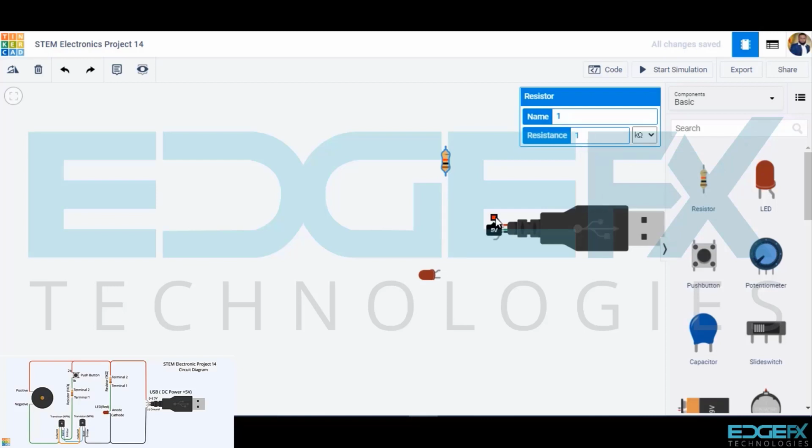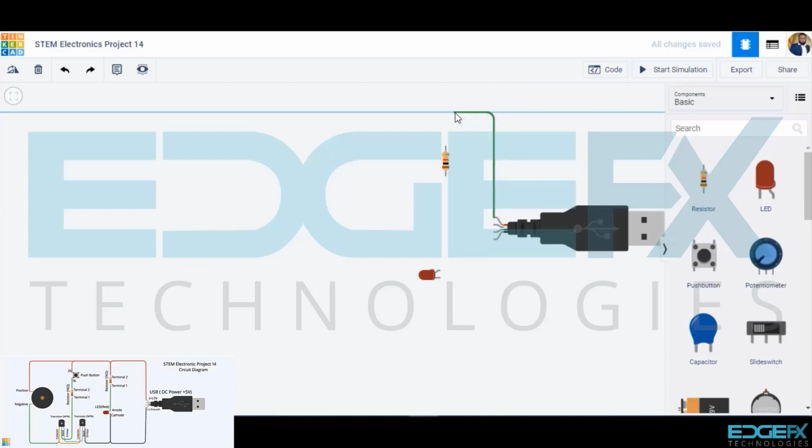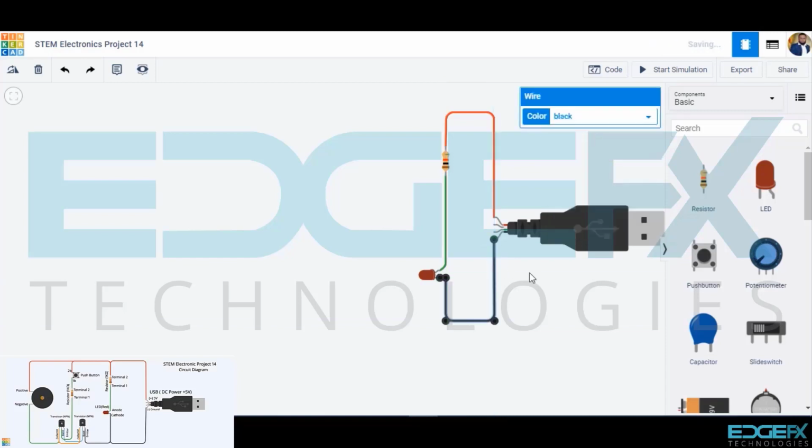We will connect as follows: the 5-volt positive of the USB to the terminal 2 of the resistor. This is the positive line, so we shall select the wire color red. Terminal 1 of the resistor to the anode of the LED, cathode of the LED to the ground of the USB connector. This is negative line, so we shall select the wire color black.